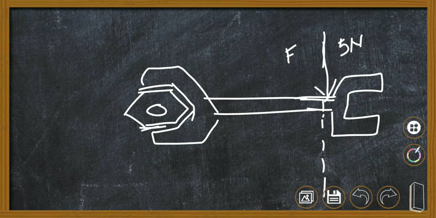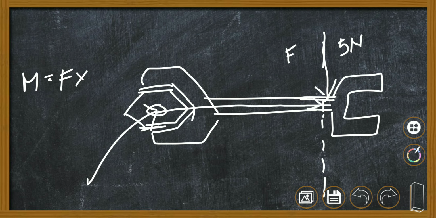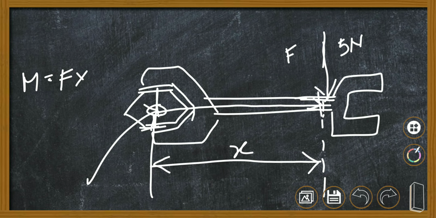The definition tells us that moment is the product of force and the perpendicular distance between the point where the moment is required, which is the centermost point, and the line of action of force. So from here to here, what could be the distance? This will be the total distance, let us say it is x.